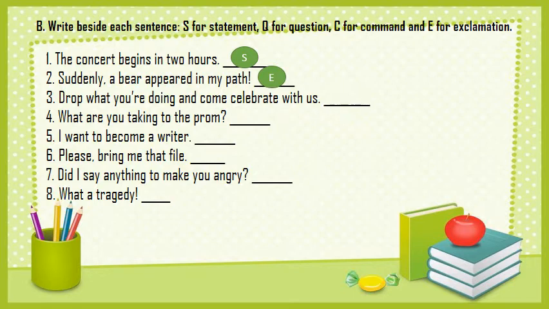3. Drop what you're doing and come celebrate with us. Okay? Drop what you're doing. So I'm telling someone to drop, or I'm ordering someone to do something. Okay? So here you see I'm ordering. So it is what? It is a comment. And notice that the sentence starts directly with the verb and it gives me a complete idea. So it's an order, it's a comment.